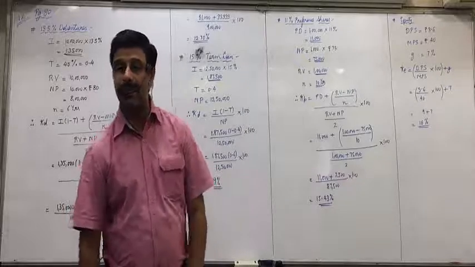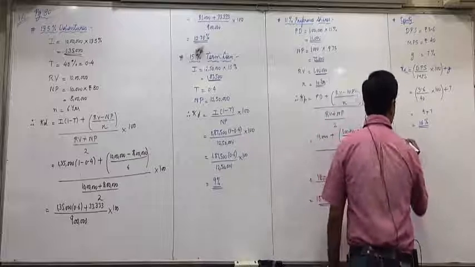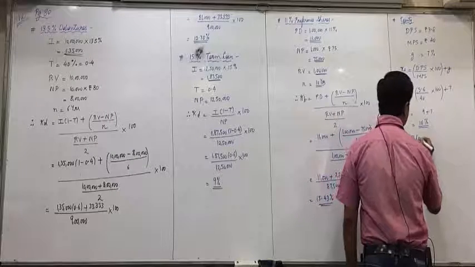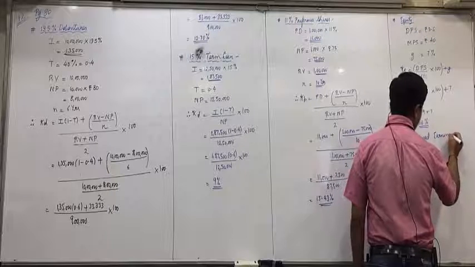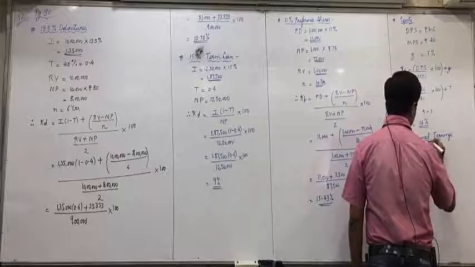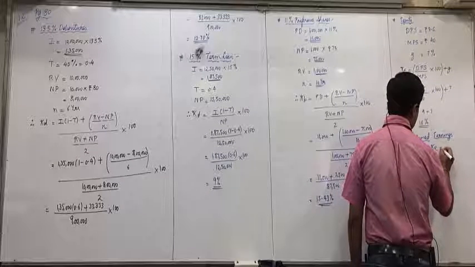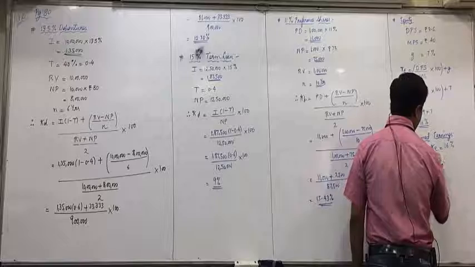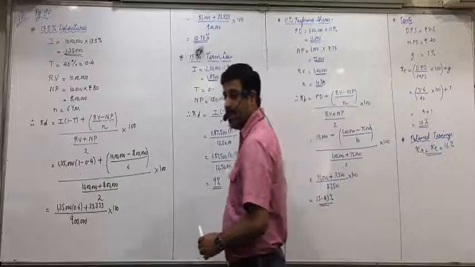Are you all clear with this? And what is the fourth one? That is equal to KE. So simply we have to write retained earnings, KR equals KE equals 16%. All are clear with it?